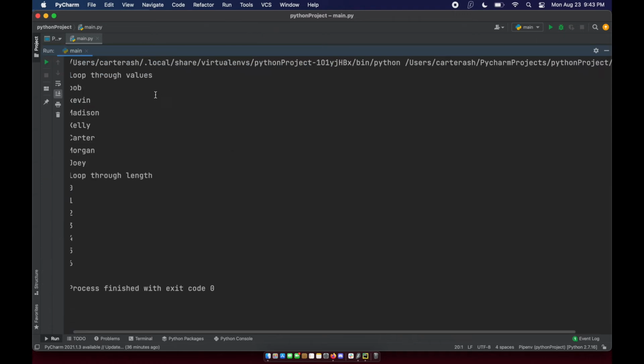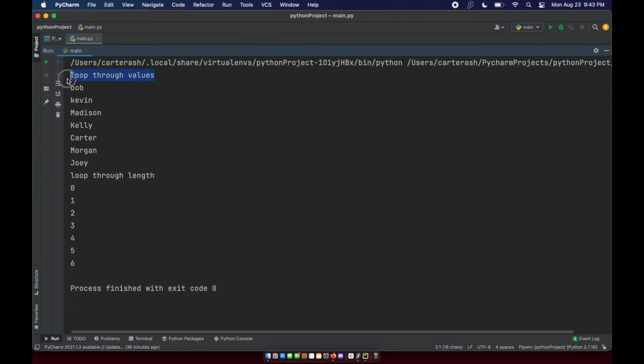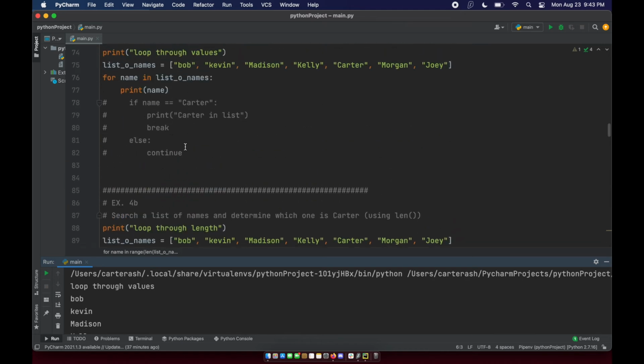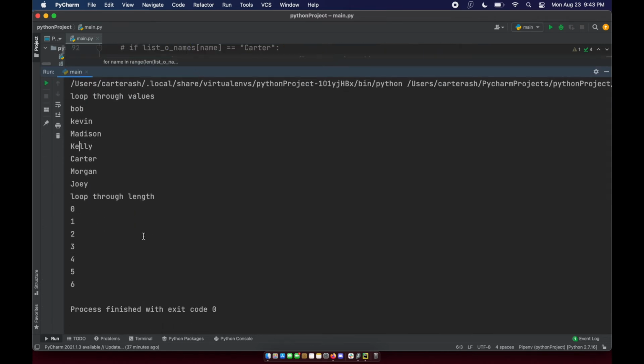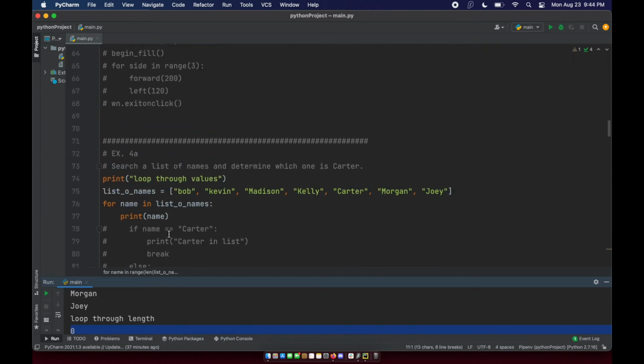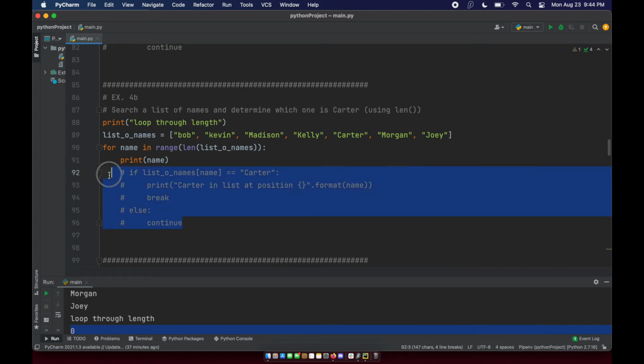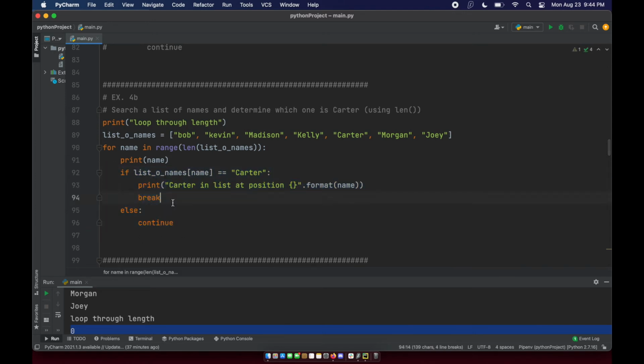Let me open this up. So you can see loop through values. We get Bob, Kevin, Madison, Kelly, Carter. And again, that was the first loop that we were just working with in the last example. And then we have loop through length, and we have 7 values because our list is 7 values long. So let me go ahead and re-comment this out, and now I will go ahead and uncomment this whole thing.